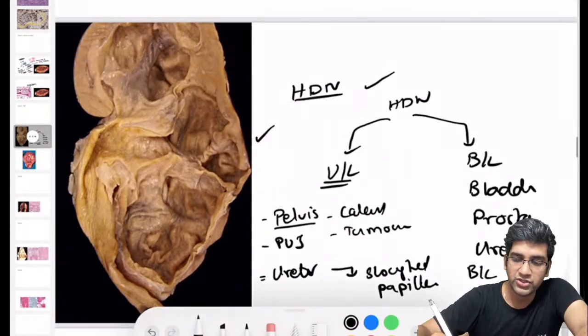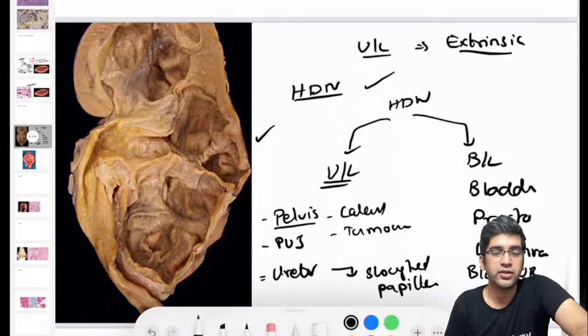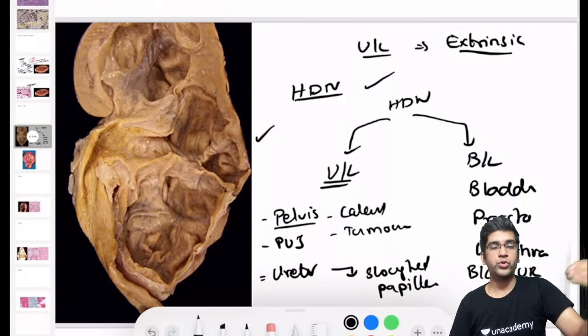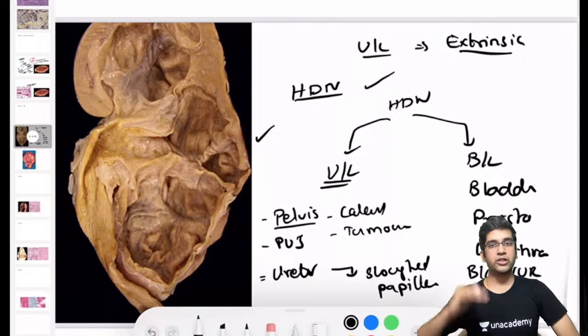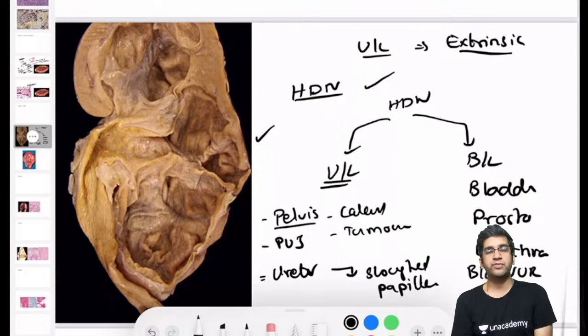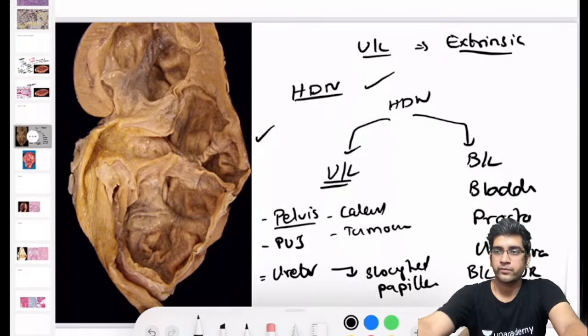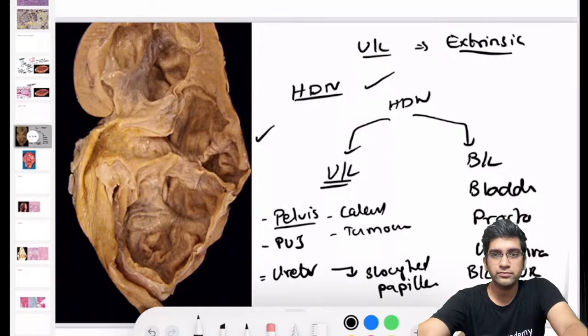There are a few other possibilities of unilateral hydronephrosis, which is extrinsic. I want you to think widely and come to an answer. What are the extrinsic causes of unilateral hydronephrosis? Which means it is not related to my renal, ureter, and bladder system. It's something outside the ureter, something outside the scope of the kidney. Any extrinsic cause which comes to your mind, which can cause unilateral hydronephrosis? Or it might sometimes compress bilaterally as well. Anything which comes to your mind?